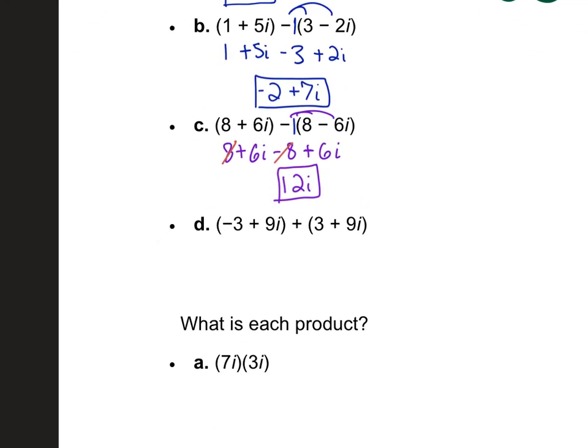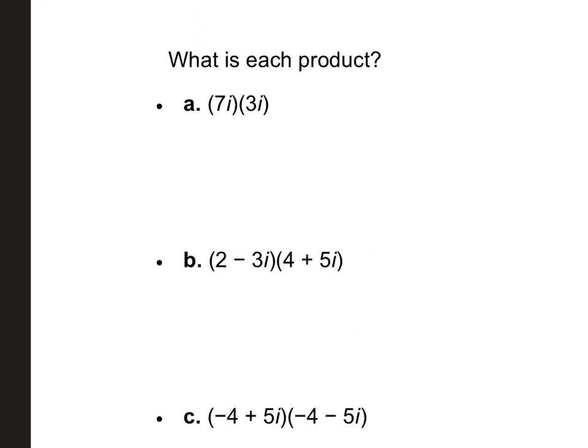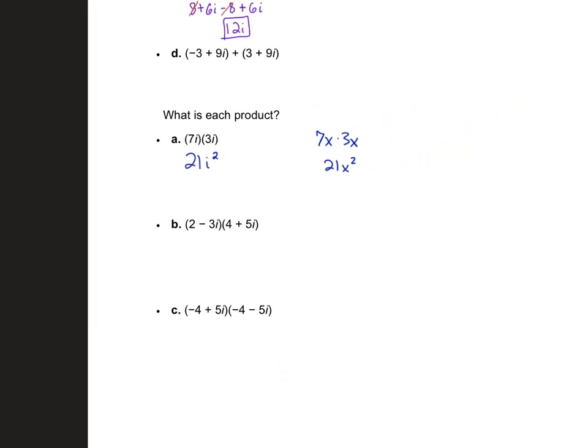Okay. We can multiply complex numbers. So what is 7x times 3x? 21x squared, because x times x is x squared. So 7i times 3i is 21i squared. But wait, what is i squared?